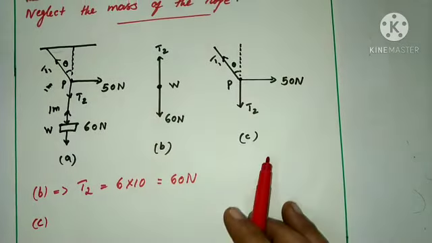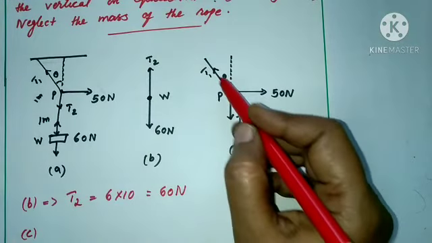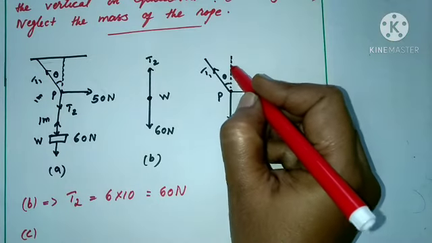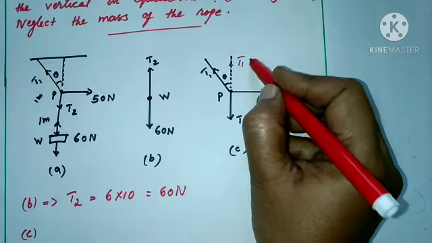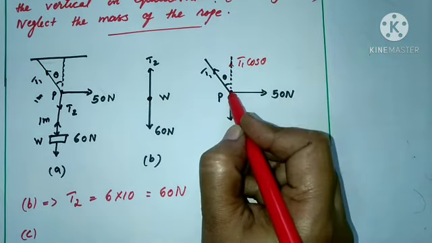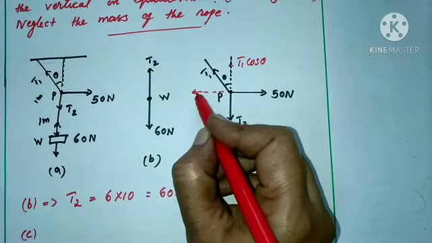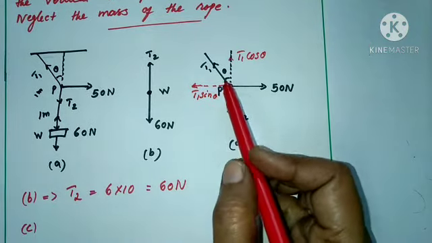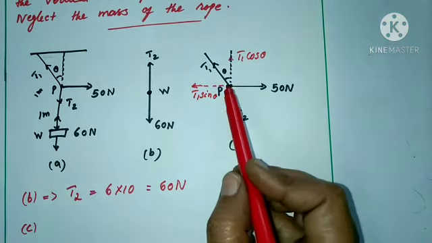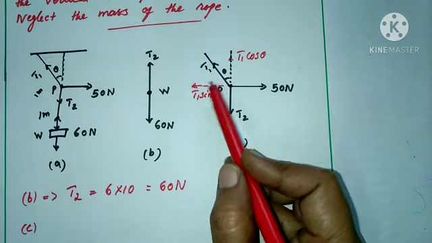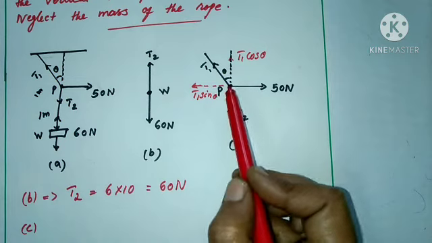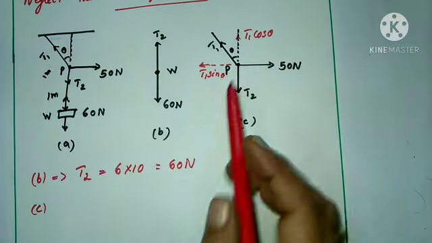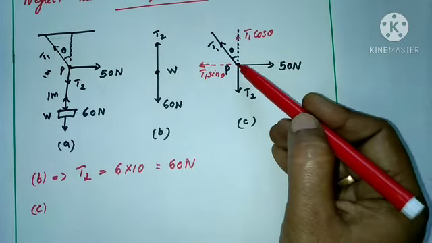Here T1, the tension, is the force acting in the upward direction. T1 splits into two components. One is the horizontal component, that is T1 cos theta, and another one is the vertical component, that is T1 sin theta. Here we are taking the cos component which is very near to the force, and the sin component which is away from the force. So this is the T1 cos theta horizontal component, and this is the T1 sin theta vertical component.